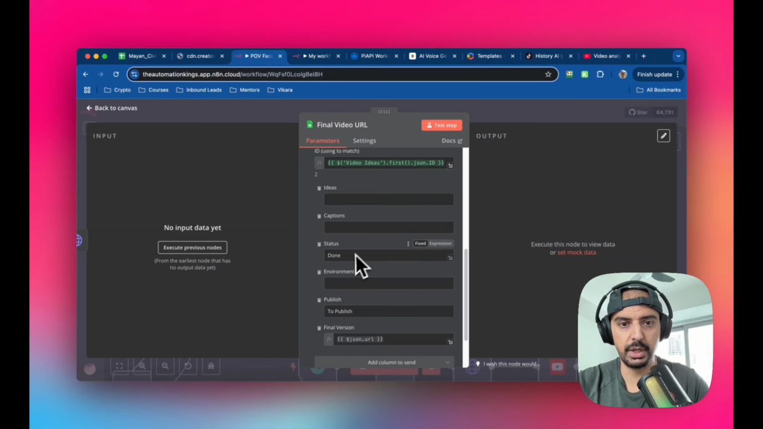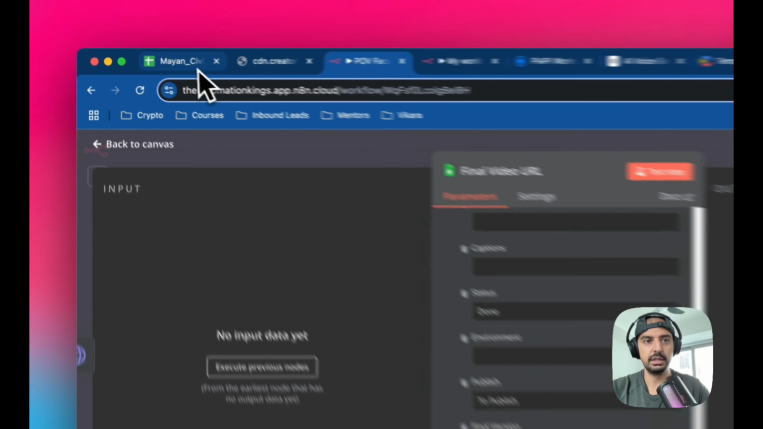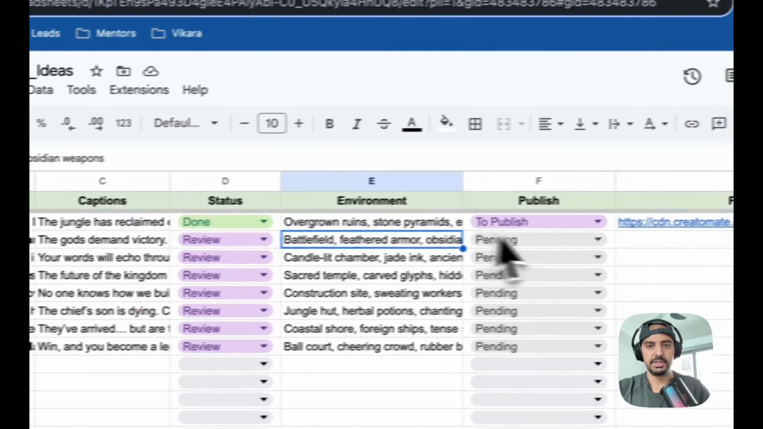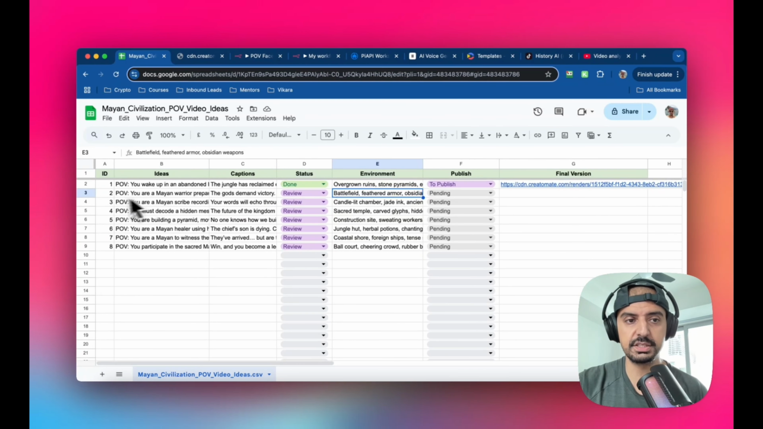Once we have that, we want to update the status to done, and we want to update the publish column to publish. It's going to set it to this in this first cycle. Now, if I run this automation again, it's going to pick up the next row on the sheet, because this one is done and set to publish.